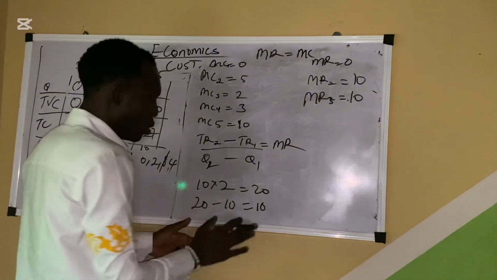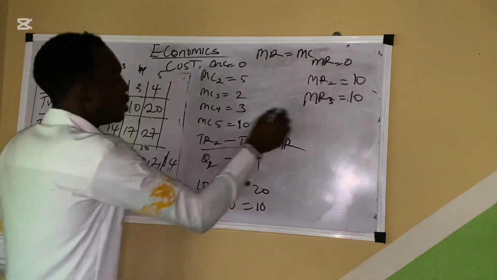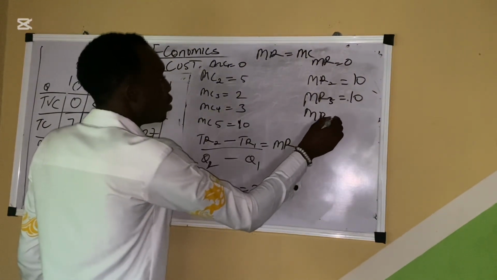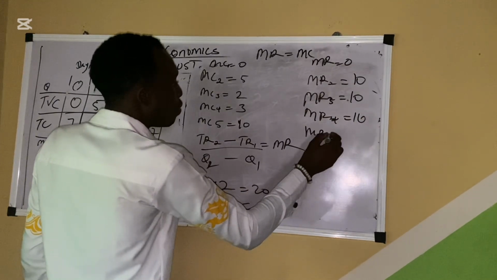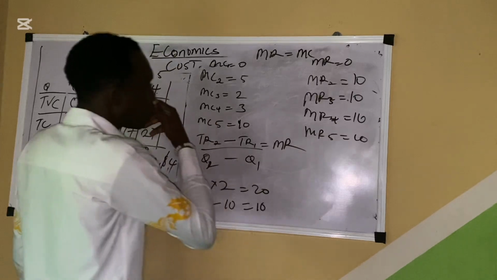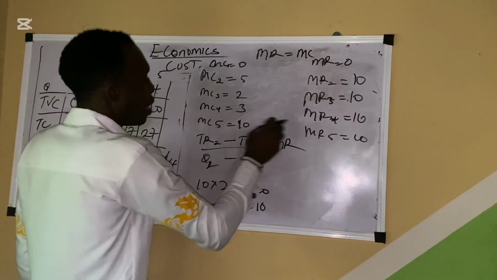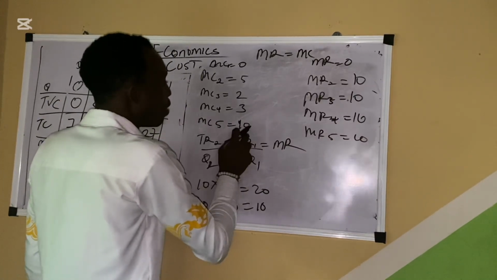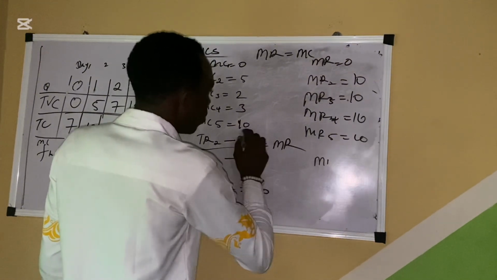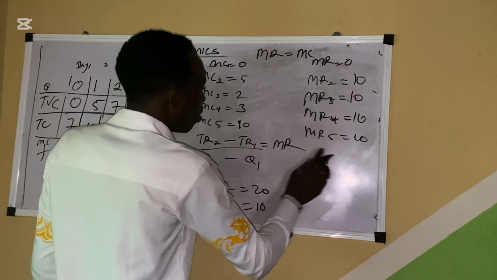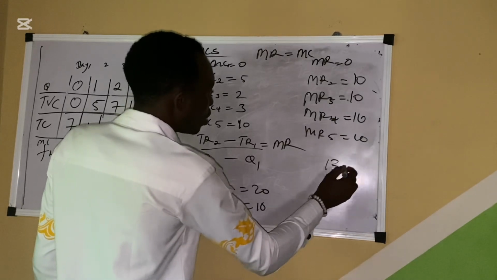If you keep on doing the same thing, you will see that till the end, MR is the same. MR4 is 10. MR5 is 10. So if you see now, at MR5, MC5 is 10, MR5 is 10. So at that point, this is where we have our maximum profit. Our maximum profit is 13.